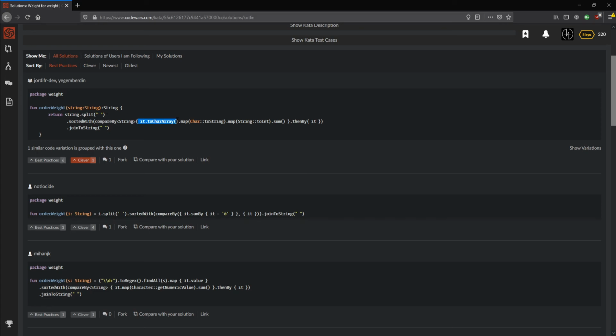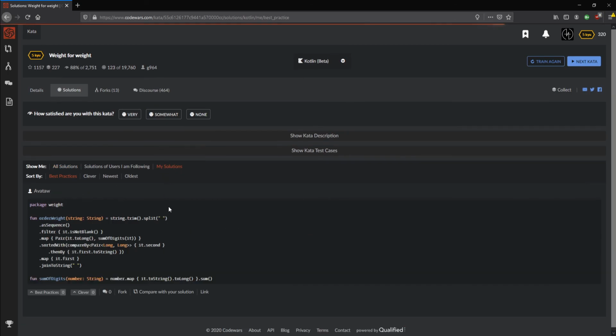With the char array, you fix the problem that I had to fix with my filter, because all the blanks are just going to have an empty char array, so they're not going to do anything, right? Okay, so this fixes that. And then another thing that I was not very happy with is that I had my string first. I'm going to have a look at my solution.